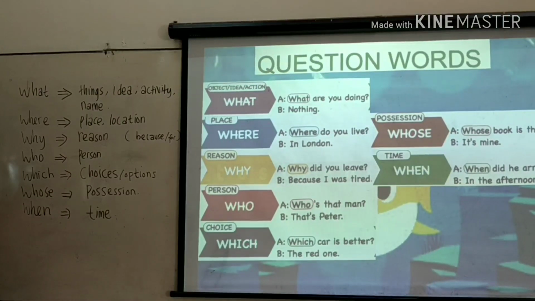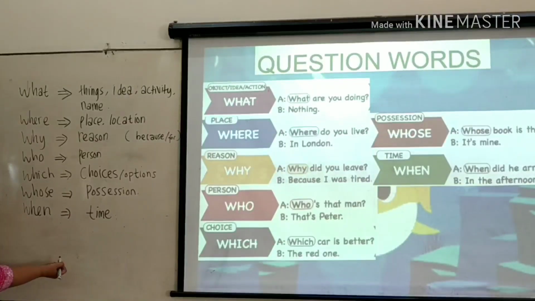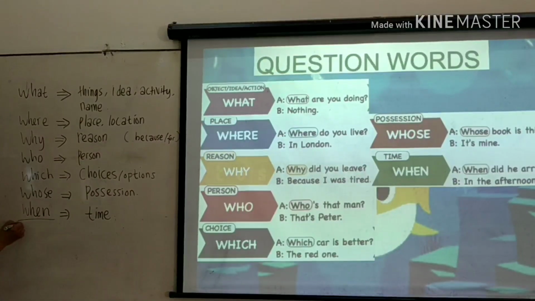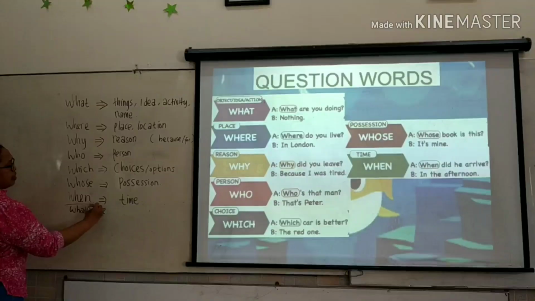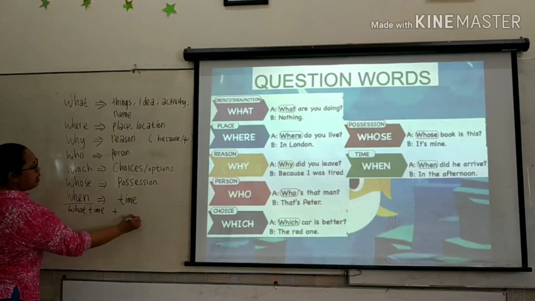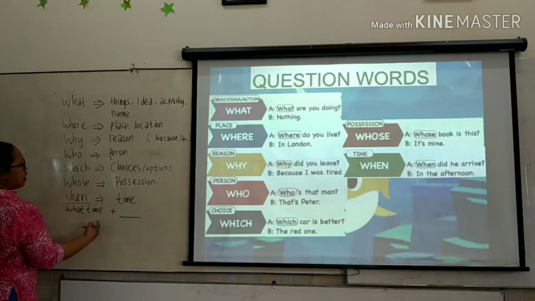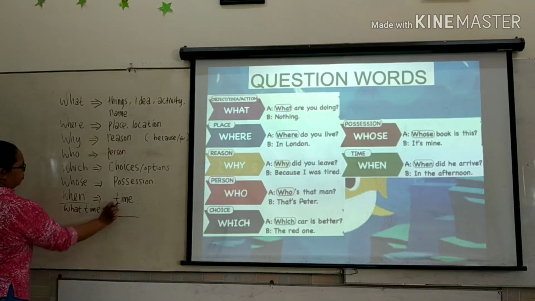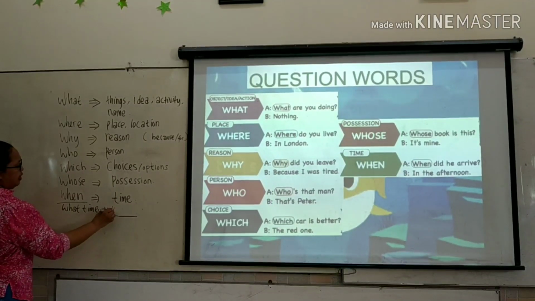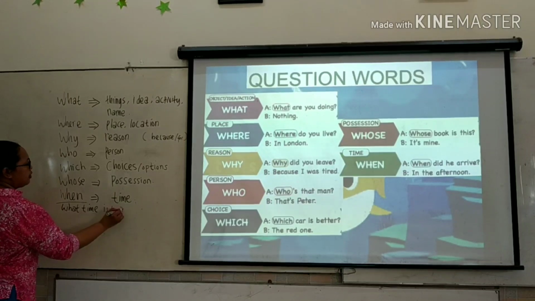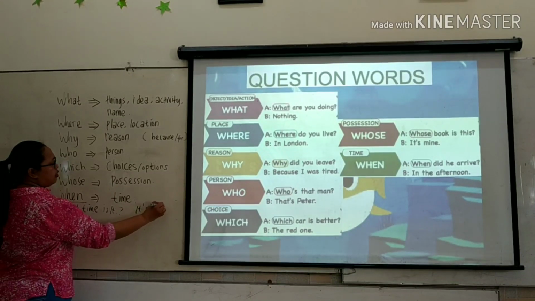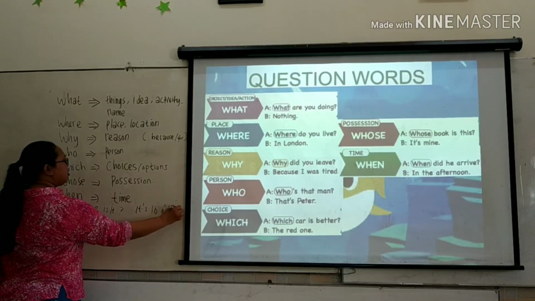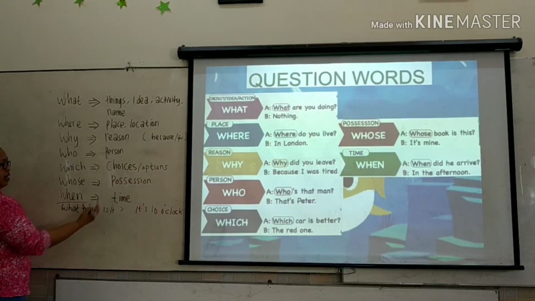But sometimes when, remember yeah, when can be used what time, and then you can use followed by the time itself. For example, what time is it? You can use it's 10 o'clock. See? Not only when, you can use for time.